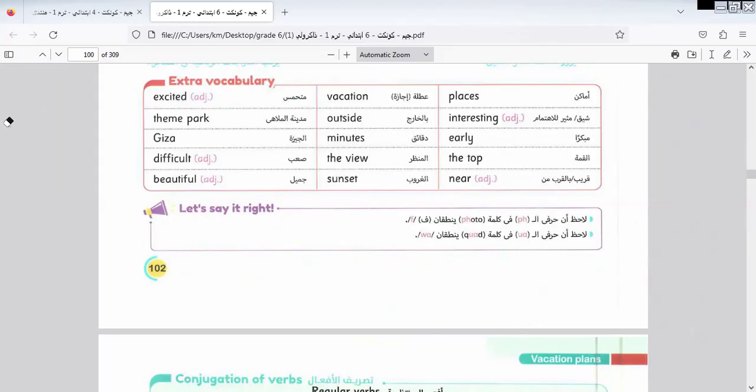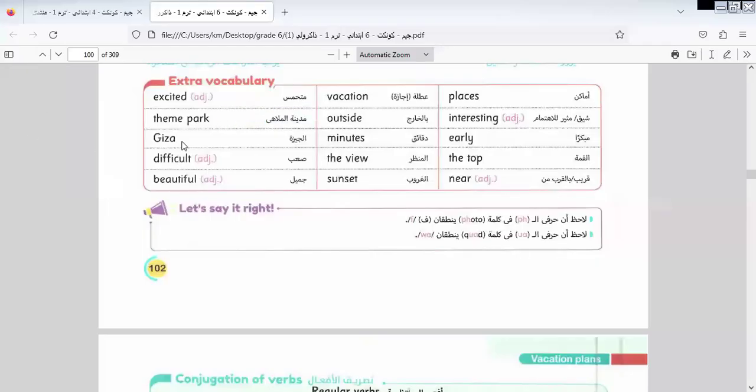Let's go to another one. Here we have theme park, Giza, where the theme park has fanfare. Fanfare is used for describing this place. We say fanfare and say theme park. Let's continue the rest of the unit.